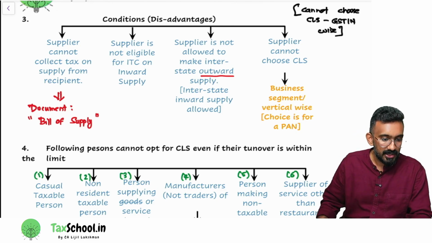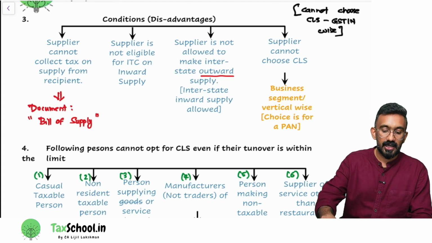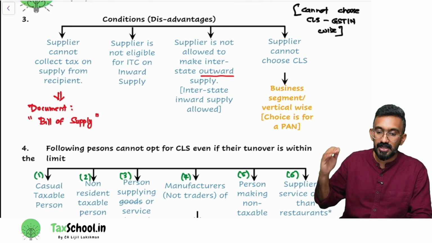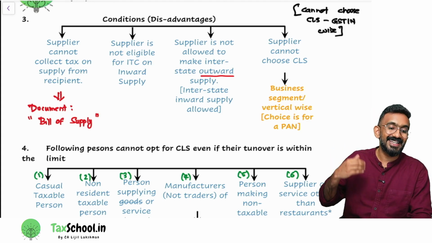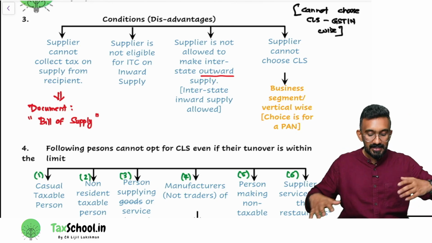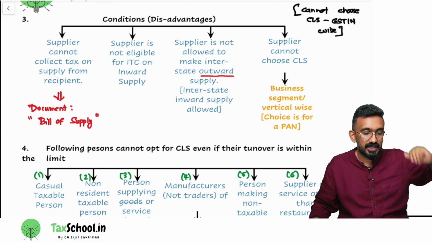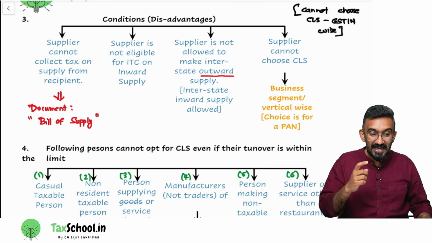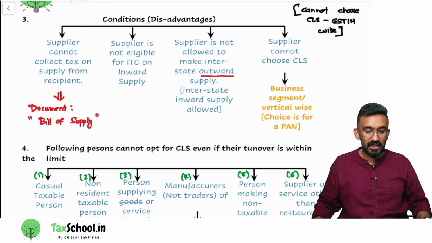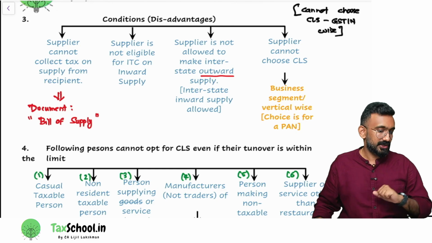That's your memory. Say I'm somebody who's selling from Tamil Nadu to Karnataka, Delhi, Kolkata, Mumbai. Can I opt for the composition levy scheme? My turnover is less than 1.5 crore. Can I do that? No, because I'm making interstate outward supply. Say I'm a supermarket, I sell only within Tamil Nadu, but I purchase from other states. Can I opt for the composition levy scheme? Yes. Why? Interstate outward supply is not allowed, but inward supply is allowed. That is your understanding.